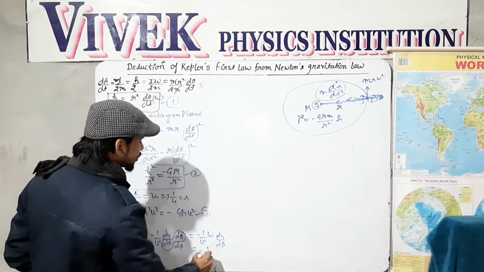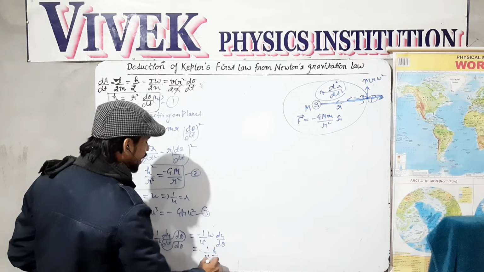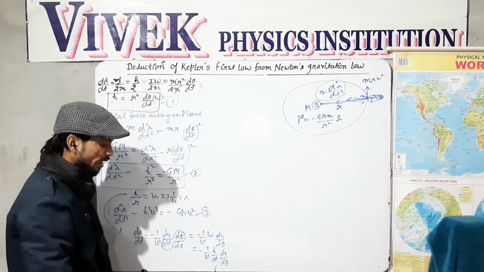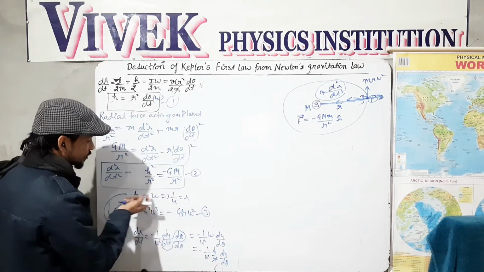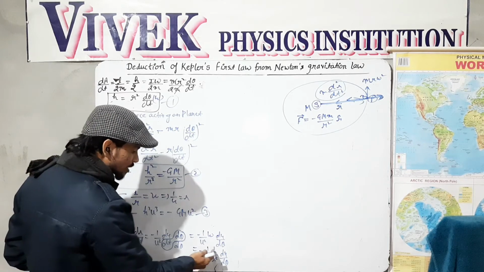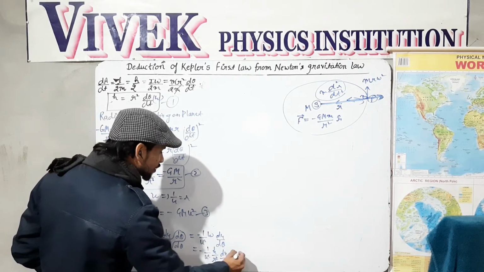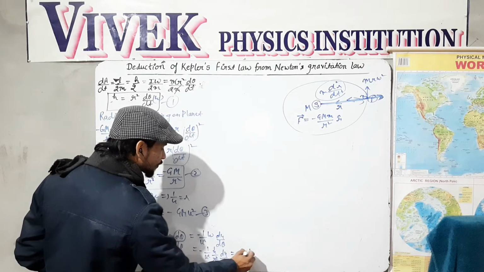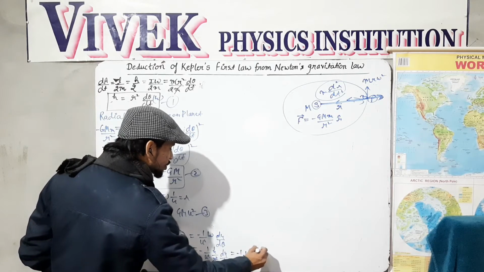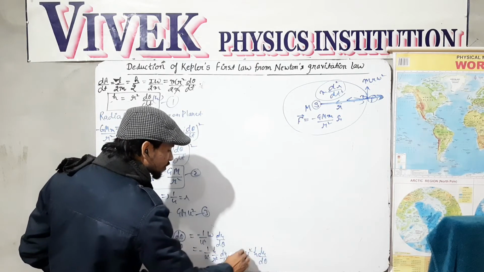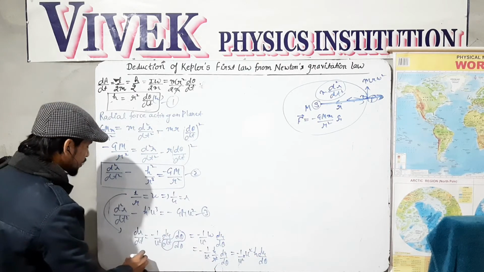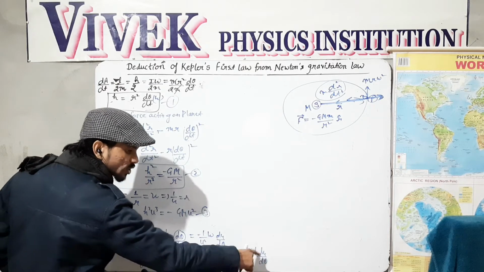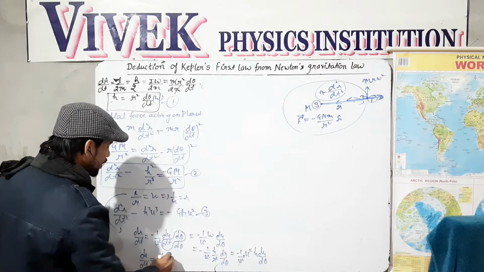So this is minus 1 over u square, and this is h over r square, and this is du/dθ. Again 1 over r square gives me u square. So minus 1 over u square is this, and 1 over r square gives me u square again, and this is h, and this is du/dθ. U square is cancelled by u square, and what remains is dr/dt equals minus h du/dθ.